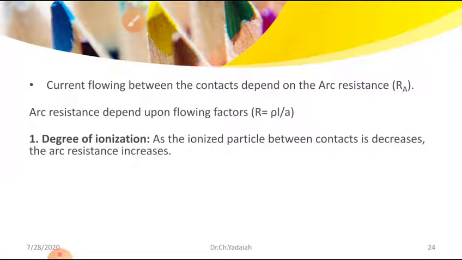What are the factors? One is the degree of ionization. That means as the ionized particles between the contacts decrease, once ionized particles are present between the electrodes, the current will easily flow. Our aim is to forcefully make the ionized particles deionize. So as the ionized particles between the contacts decrease, the arc resistance increases. With an ionized path, current easily flows, more current, so resistance will decrease.